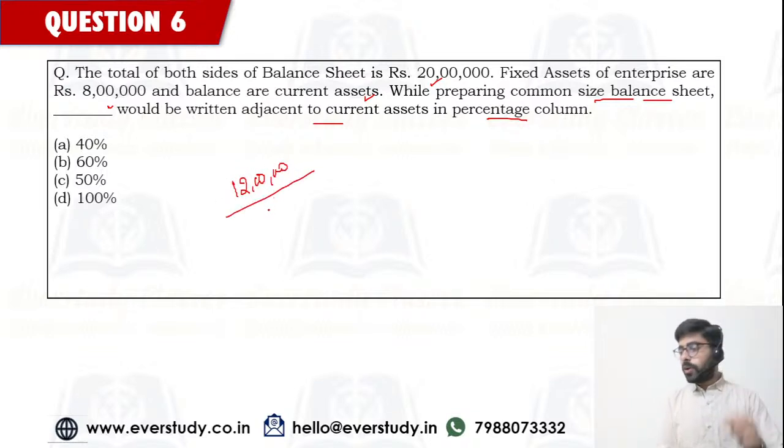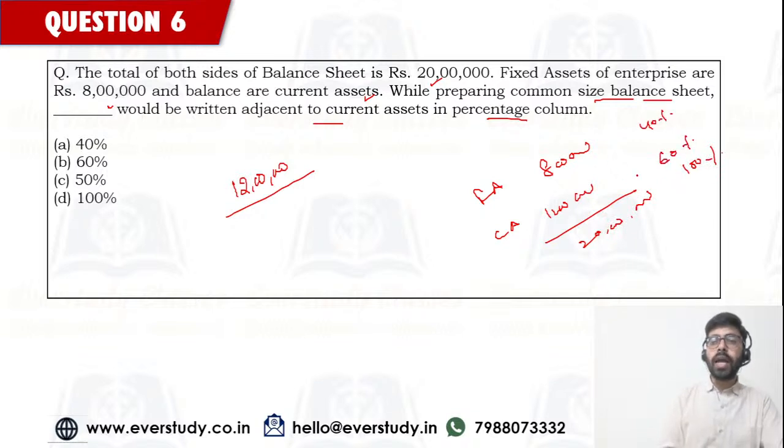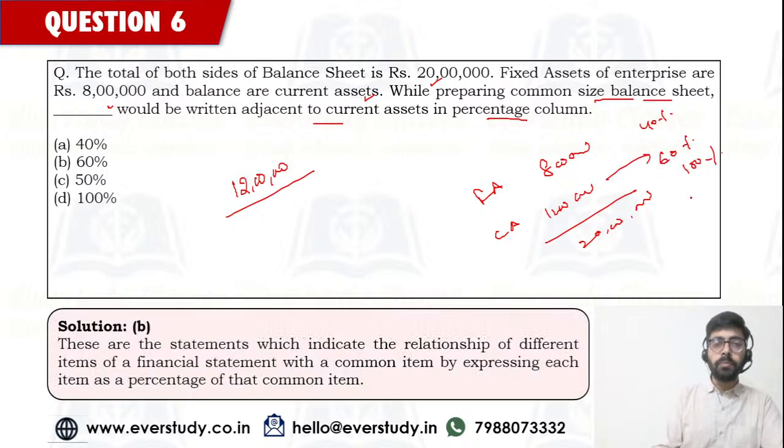Okay, so if we talk about percentage terms, I'm getting the answers as 60%, Ellen is saying 60%, Praveen is saying 40, NK is saying B. So a lot of B's are there, lots of 60% are there. Yes, you have to be very careful that your fixed assets are 8 lakh and your current assets are 12 lakh, and total is going to be 20 lakh. Expressing in percentage terms, 100%, 40% and 60%. So current asset in percentage terms is going to be 60%. So correct answer is going to be option number B.